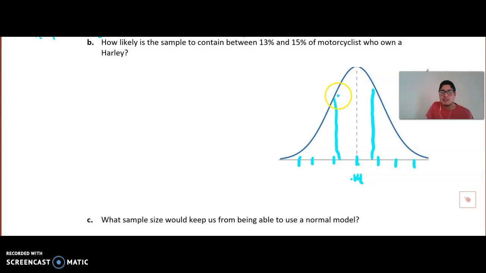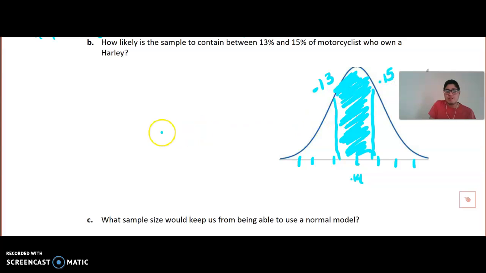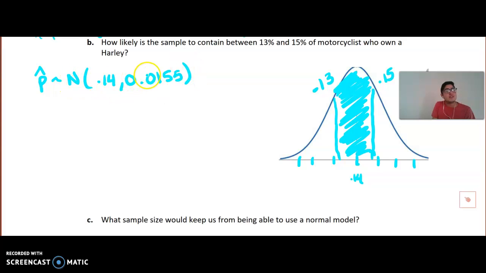So if I want my sample to be between, I'm essentially looking for the area of the normal model that is here between 0.13 and 0.15. And we remember that our probability rules, we always start with the parameters. So again, p hat is distributed approximately normally with the center of 0.14 and a spread of 0.0155. So there's our parameters. We have the shape, the center, and the spread.